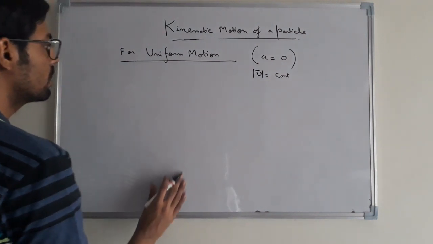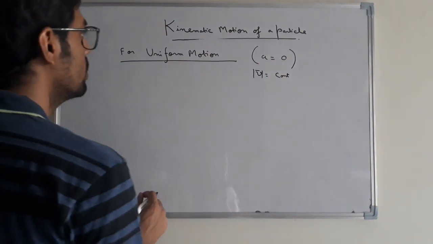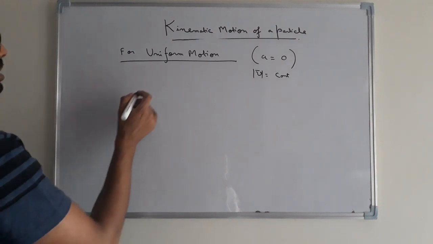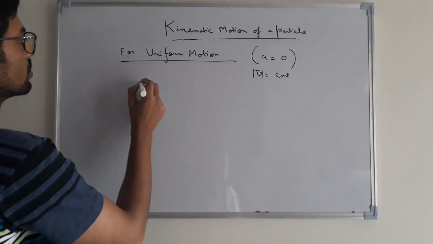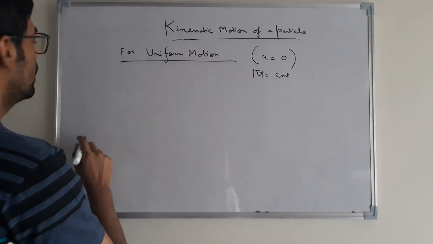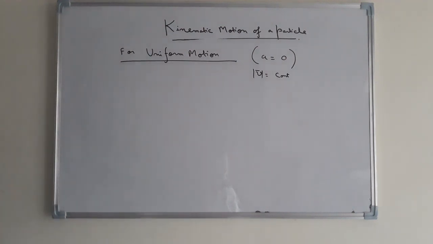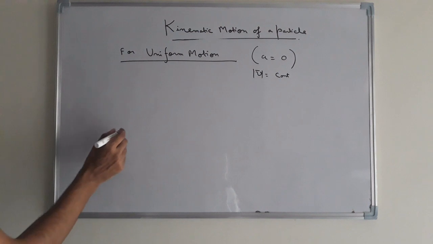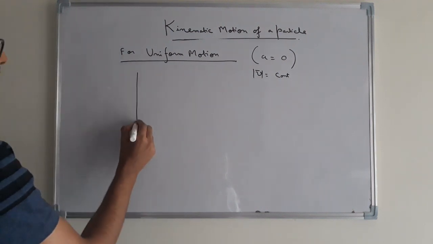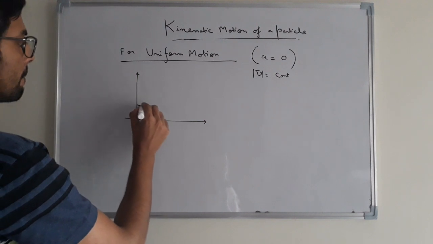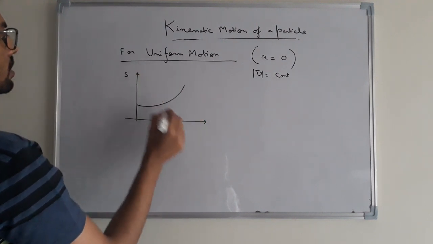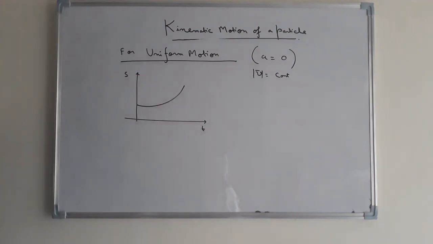And in case of uniform motion of a particle, what are the equations that govern the motion? Suppose in this case we have graphical plots. Suppose it is an S-T graph, displacement versus time graph.